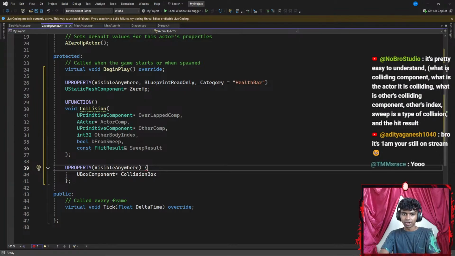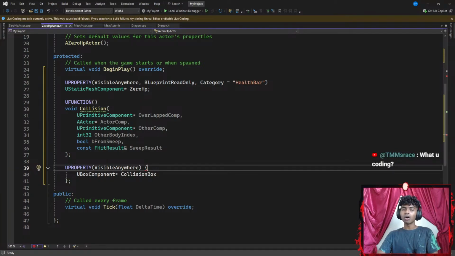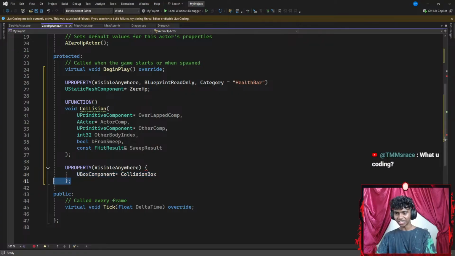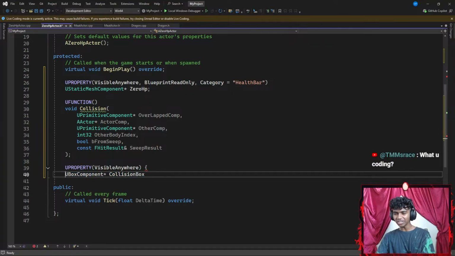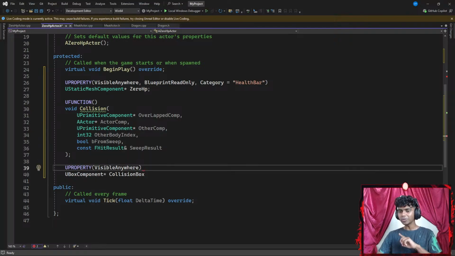It's pretty easy to understand: what is the colliding component, what is the actor it is colliding with, what is the other colliding component, the other body index, sweep is a type of collision, and the hit result. Oh, I see. Bro, it's 1 a.m. You're still on stream. Honestly, that does make sense because today's stream was kind of complicated, but I was trying to get a pretty good grasp of this. Once I understand this, it's going to be much easier than it already is.